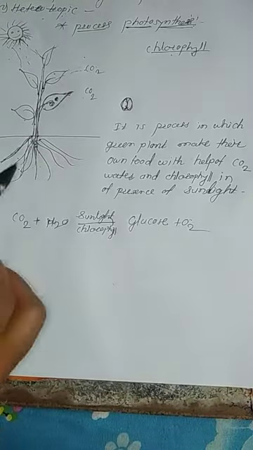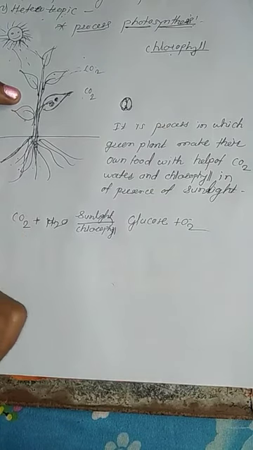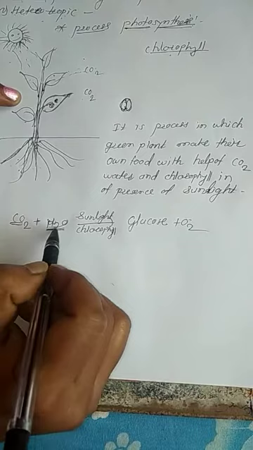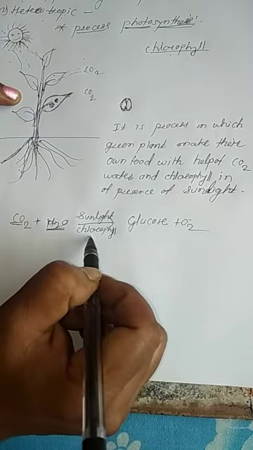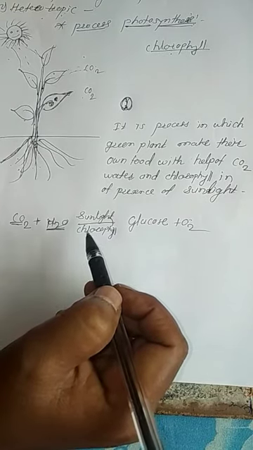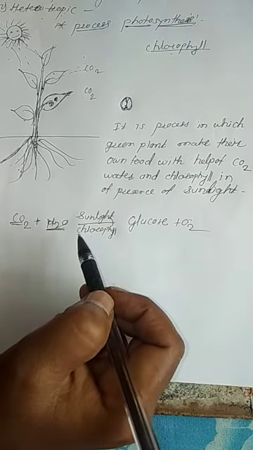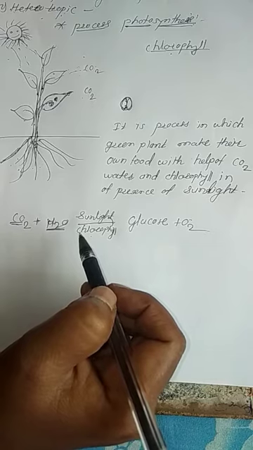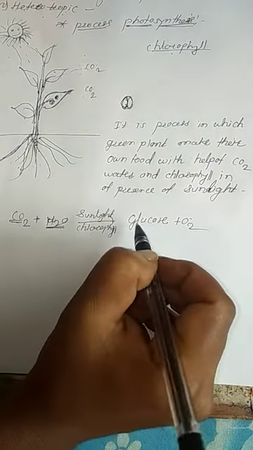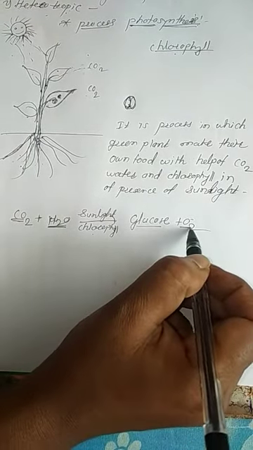The plant requires carbon dioxide and water as raw materials. In the chlorophyll pigment are the thylakoids, and thylakoids trap the sunlight. So the process is carried out and forms glucose and oxygen.